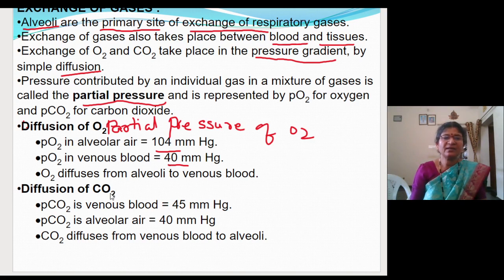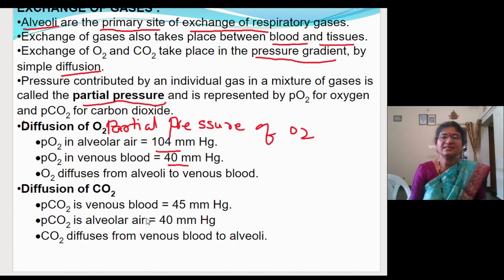And diffusion of carbon dioxide, when is it going to occur? It occurs when the partial pressure of carbon dioxide in the venous blood is 45 mm of mercury, and that of the alveolar air is 40 mm of mercury. At that time, carbon dioxide from the venous blood will enter into the alveolar air. So sorry children, what is given here? What are we studying? Exchange of gases.